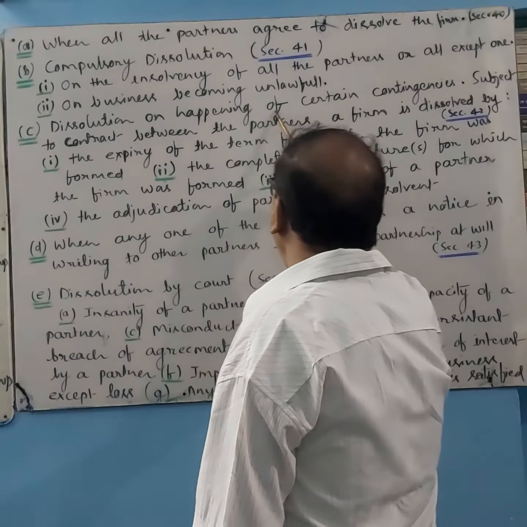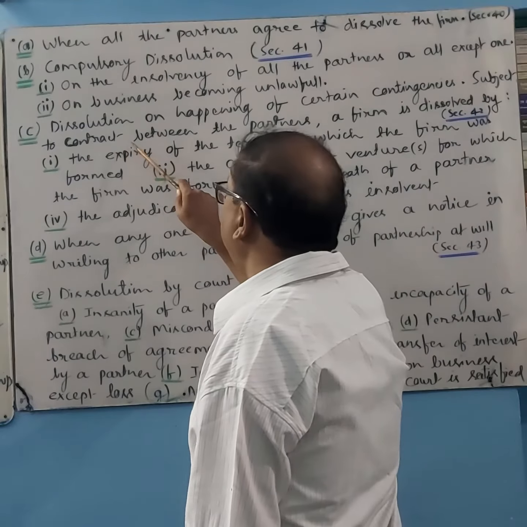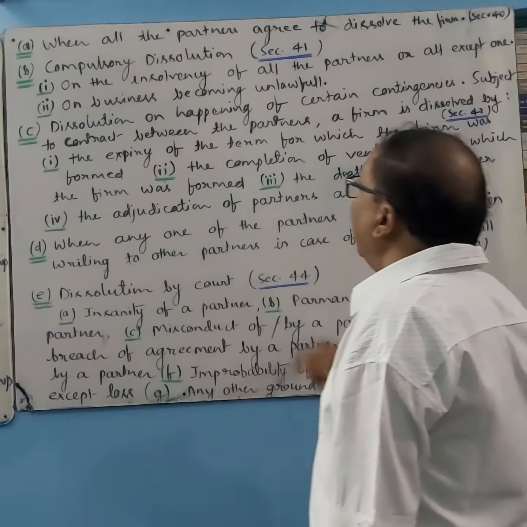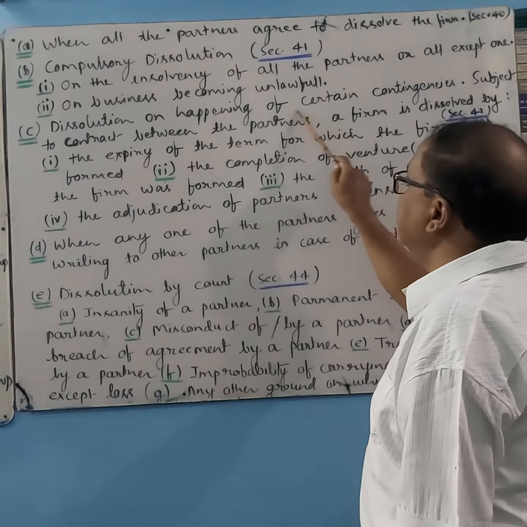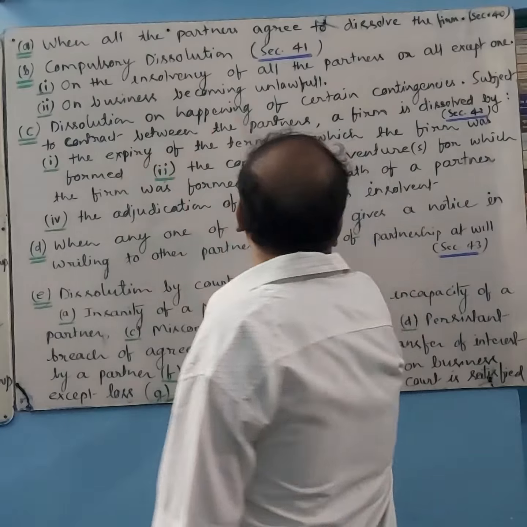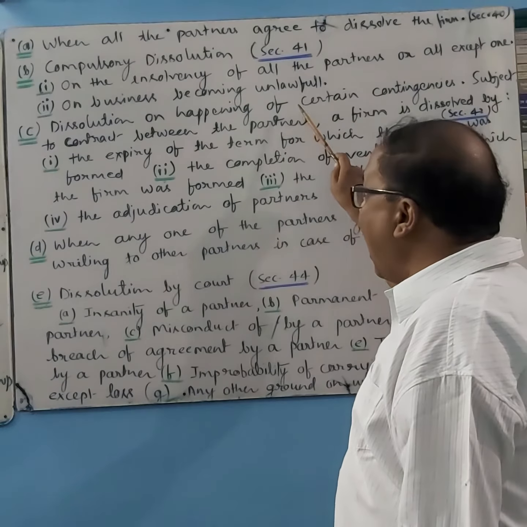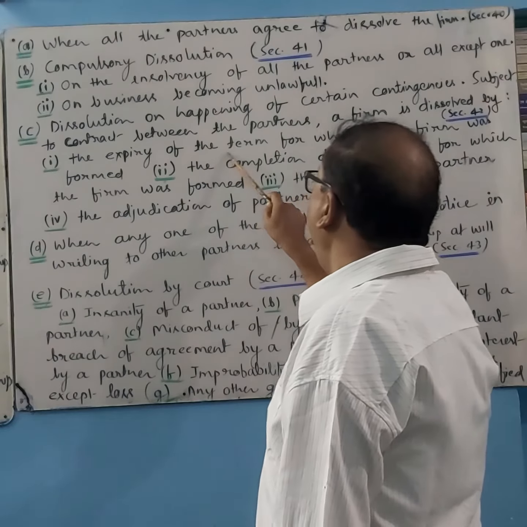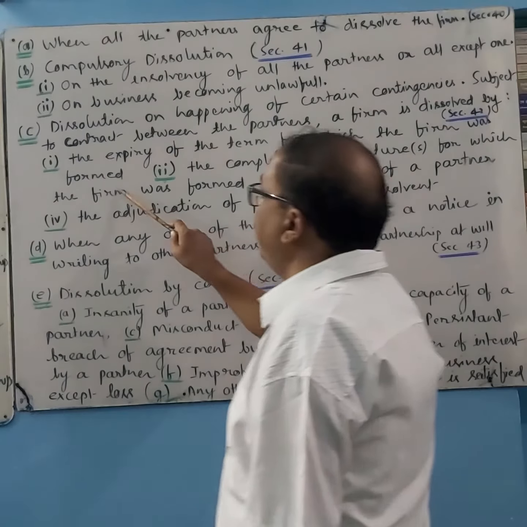Now come to section 42. Dissolution on happening of certain contingencies, subject to contract between the partners. What are the happenings? First is the expiry of the term for which the firm was formed.